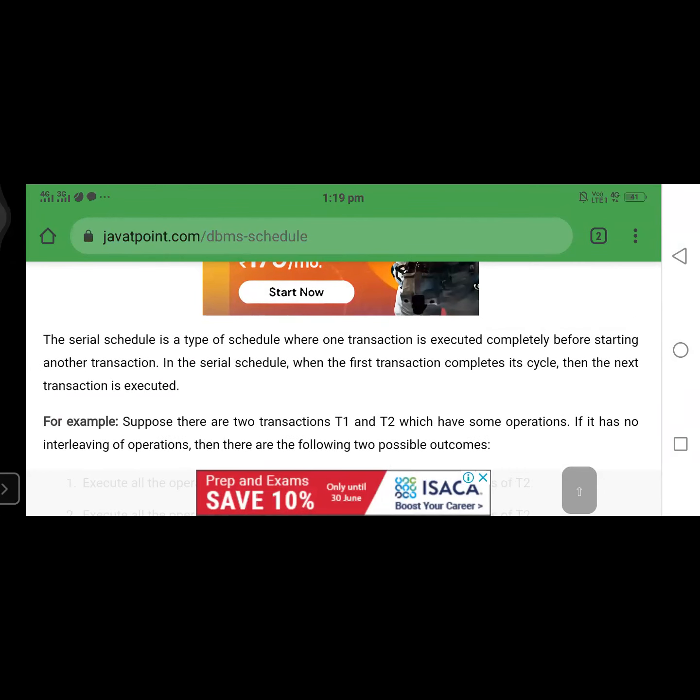The serial schedule is a type of schedule where one transaction is executed completely before starting another transaction. In the serial schedule, when the first transaction completes its cycle, then the next transaction is executed.